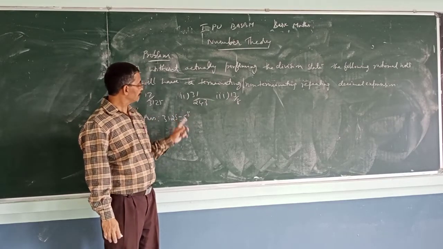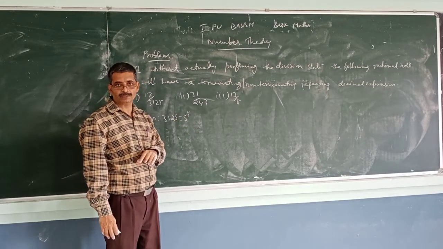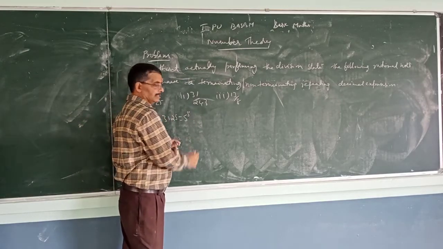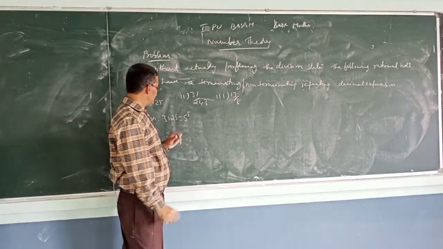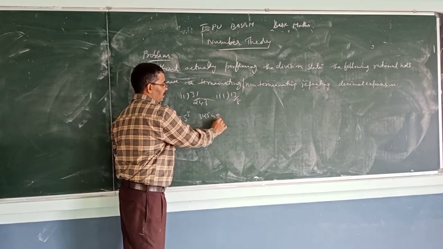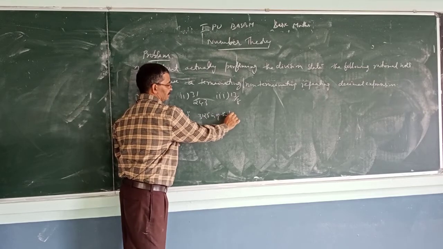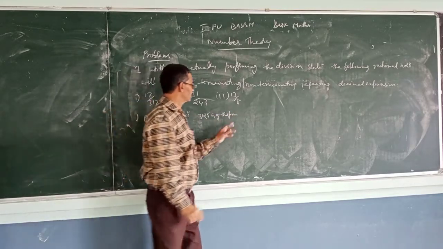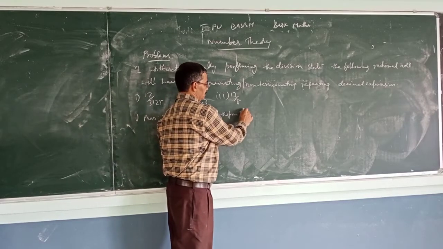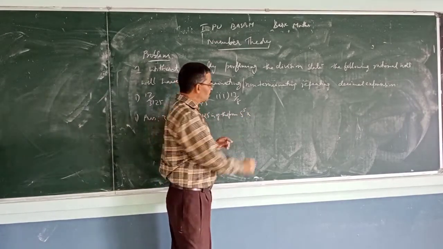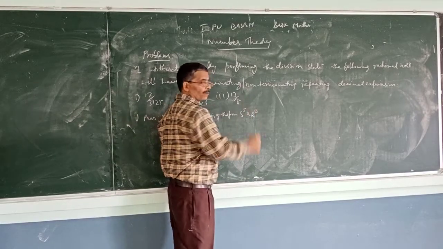So 3125 is of the form 5 to the power 5 into 1, and 1 can be written as 2 to the power 0.